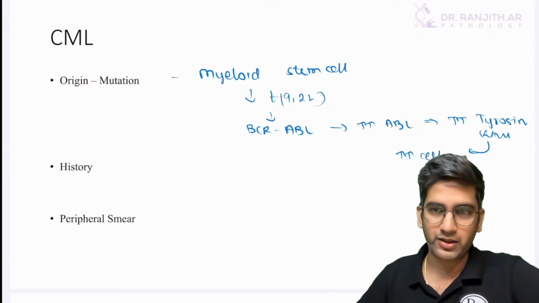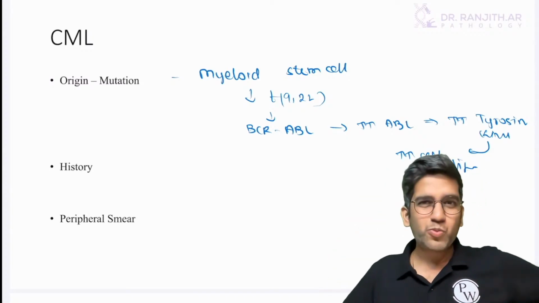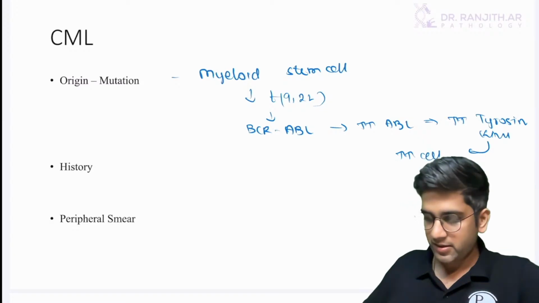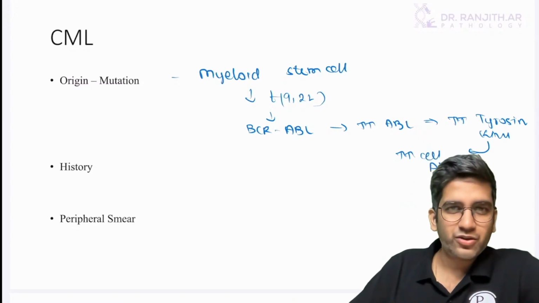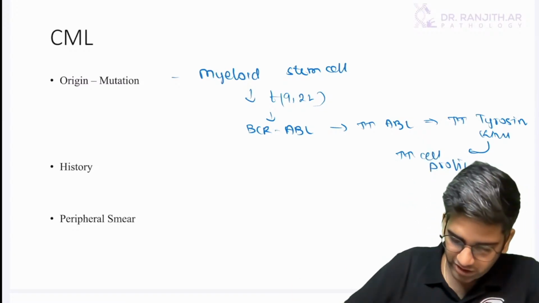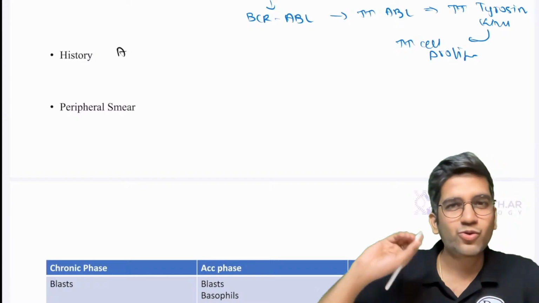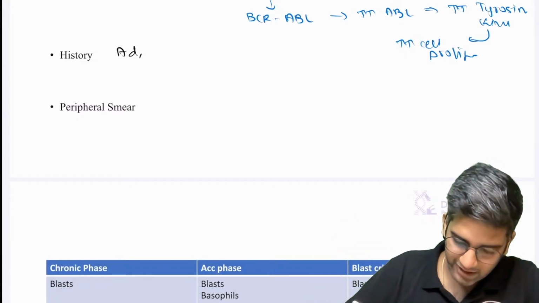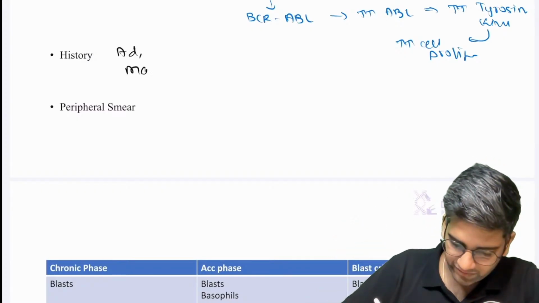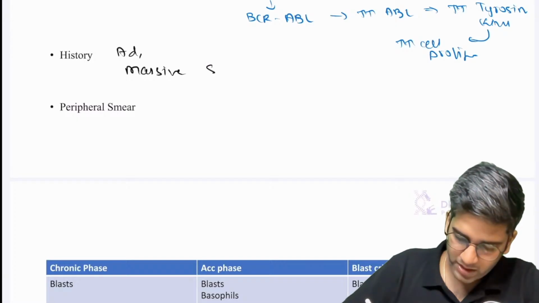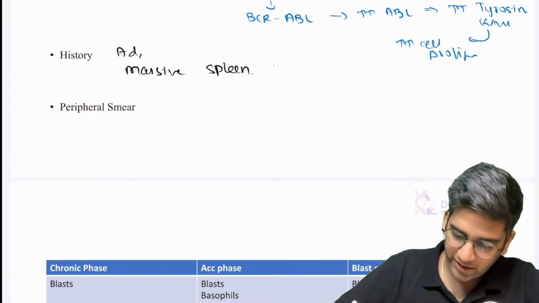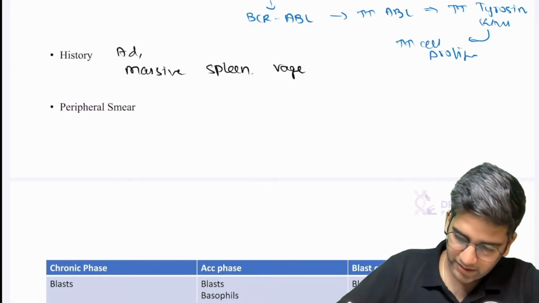Pseudo-Gaucher cells will come in bone marrow, right? But we don't do bone marrow for CML, right? Yes. CML is a very simple diagnosis based on your microscopy, right? History, you know, no generalized lymphadenopathy here, right? Adult, massively enlarged spleen. Because of that, you can have a vague left hypochondrial pain.